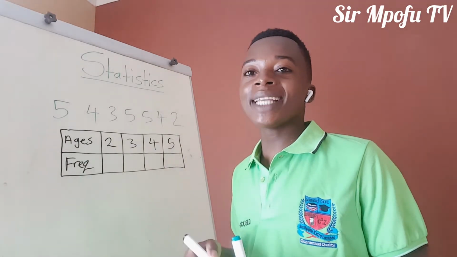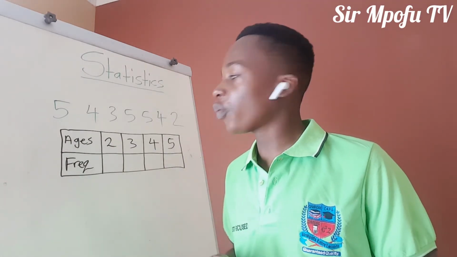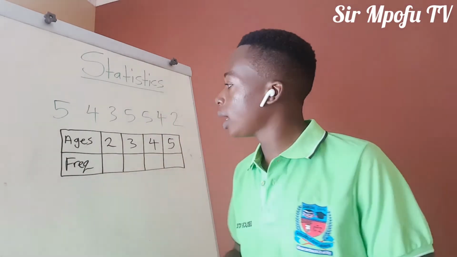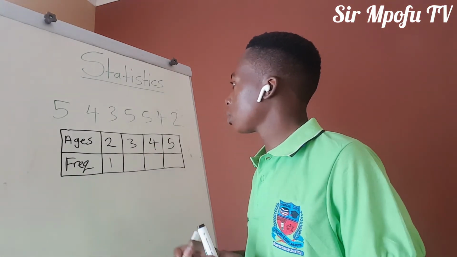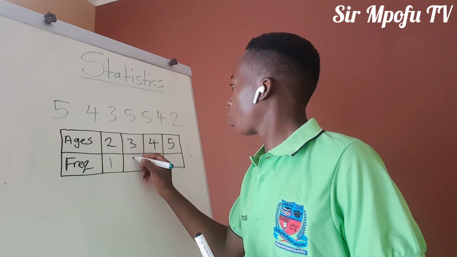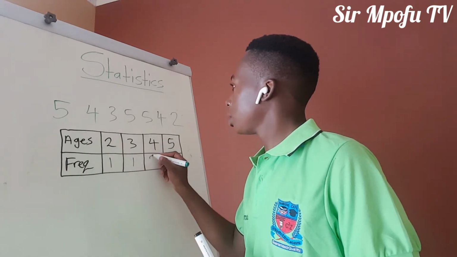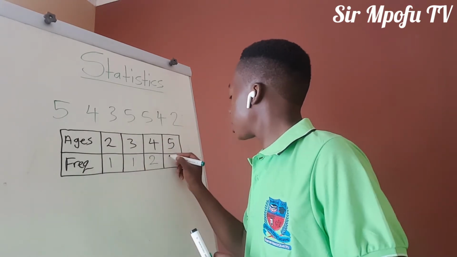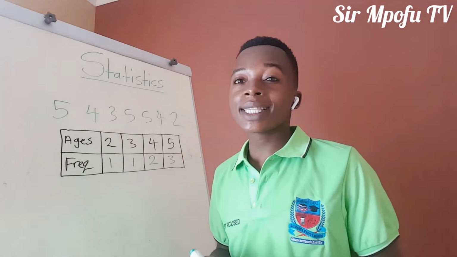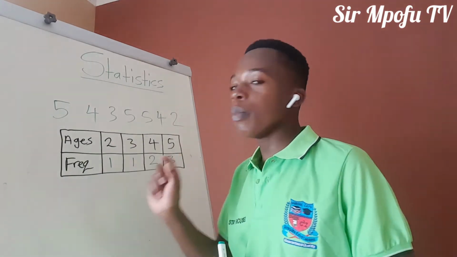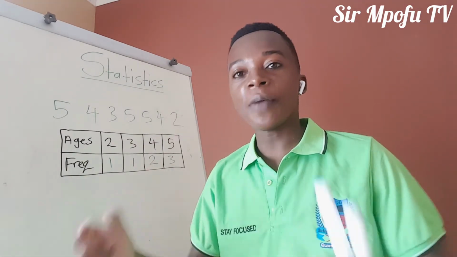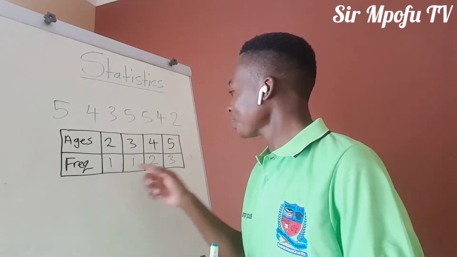Now frequency will be telling you the number of students that are having that age. How many students with 2 years? 1. And how many students 3 years? 1 again. 4 years is 2. Then 5 years, 3. You are going to notice that if you add your frequency, you see how many students SEMPOF is teaching online, right?